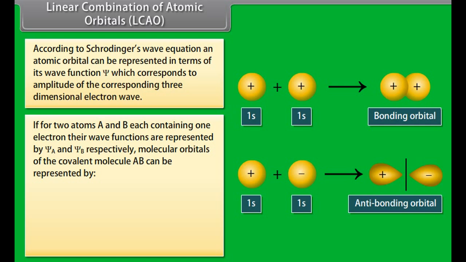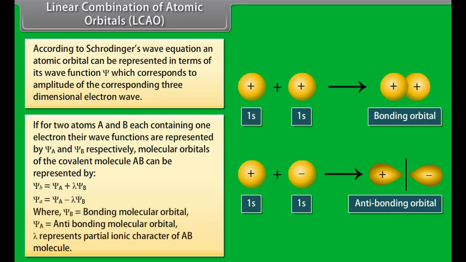Molecular orbitals of the covalent molecule AB can be represented by psi_b = psi_A + lambda psi_B and psi_a = psi_A − lambda psi_B, where psi_b is the bonding molecular orbital and psi_a is the anti-bonding molecular orbital. Lambda represents partial ionic character of the AB molecule.